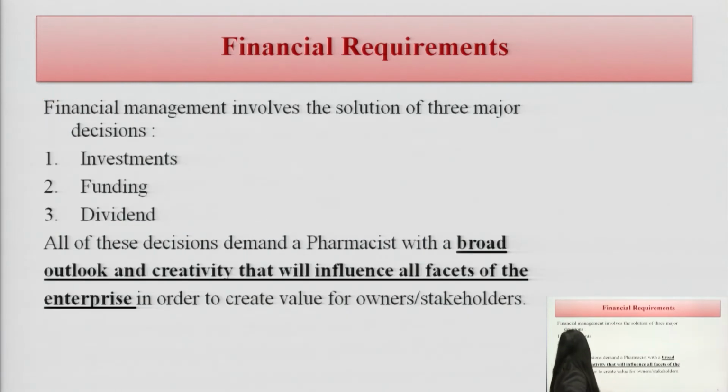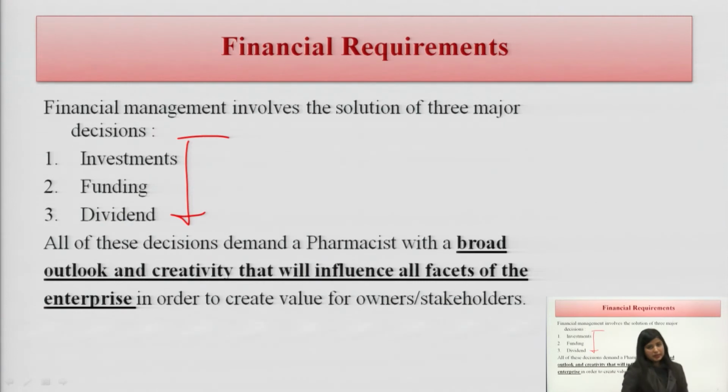So, financing management involves the solution of 3 major decisions. What decisions do we have to make? Where will we invest as the community pharmacy, which section do we need more?